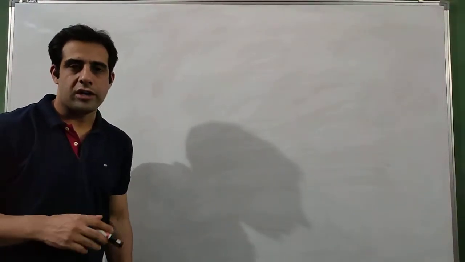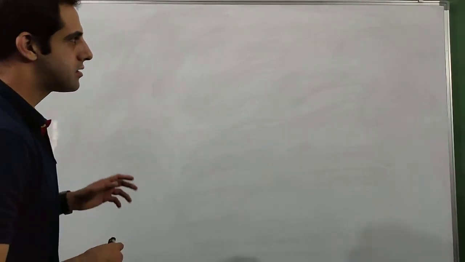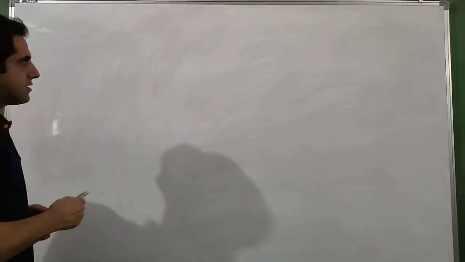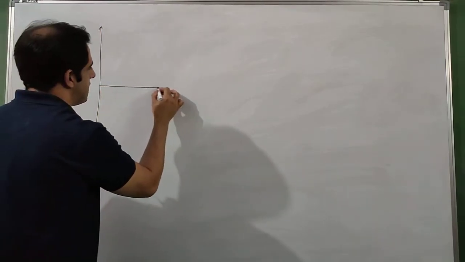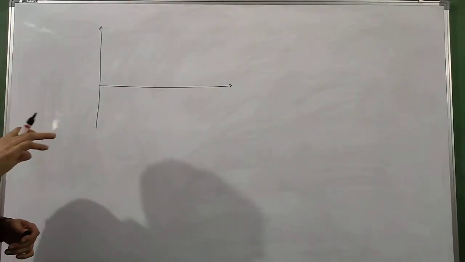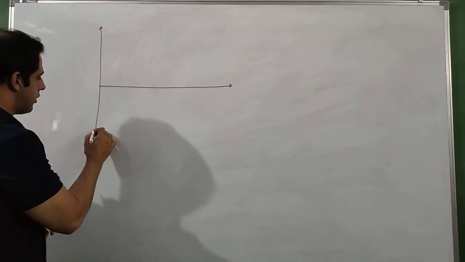So in this video we are going to start the next chapter, alternating current. But before we study alternating current, let us study a little bit about direct current. See, the direct current, as the name says, does not change its polarity. When I talk about polarity, it means positive or negative. It does not mean north pole or south pole. It means positive or negative.